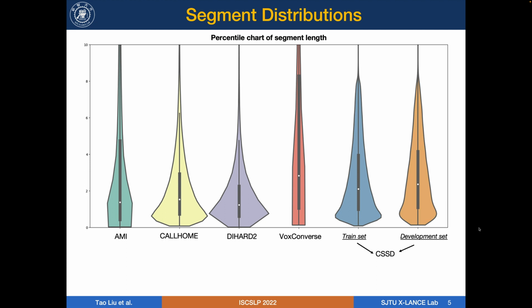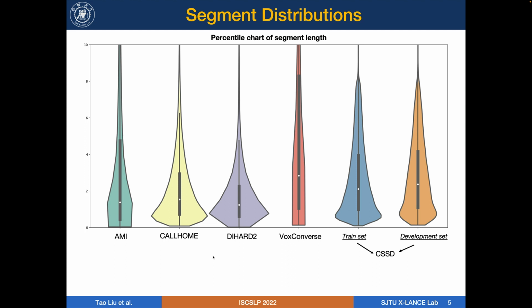For short phrase analysis, we also count the segment distribution for CSSD. This graph is the segment length percentile chart, also called the violin plot. For each dataset, the plot shows the first, median, and the third quartile. AMI is a meeting scenario dataset, and VoxConverse is a TV news scenario dataset.